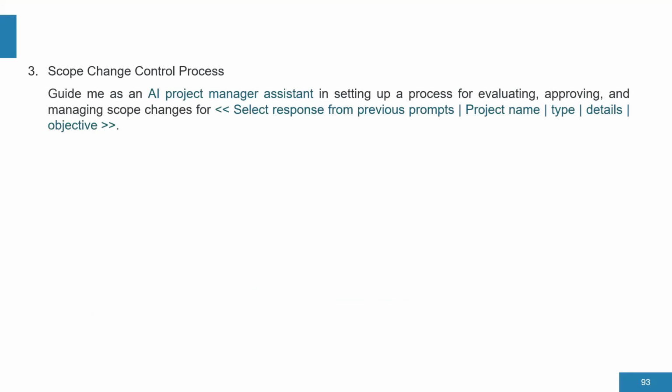The next prompt we have is change: guide me as an AI project manager assistant in setting up a process for evaluating, approving, and managing scope changes, using the responses from the previous prompts, the project name, and the details.